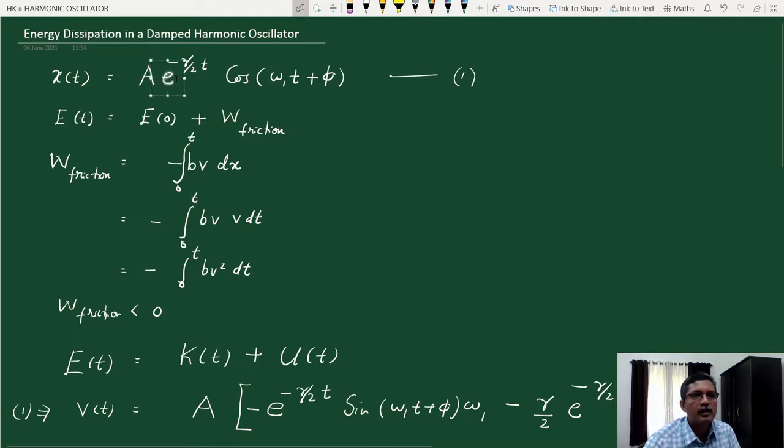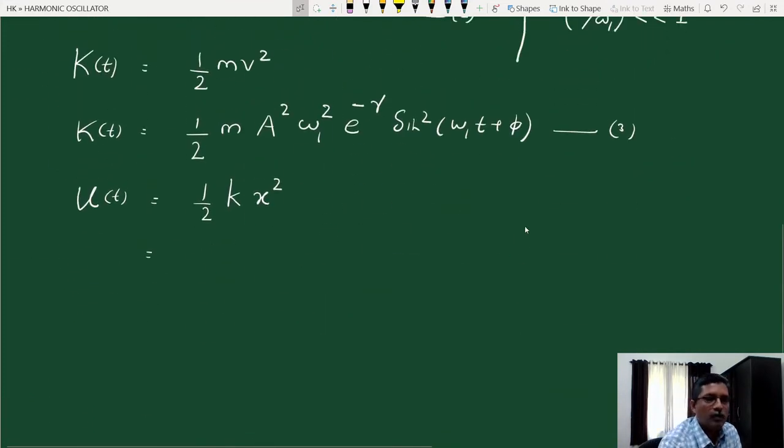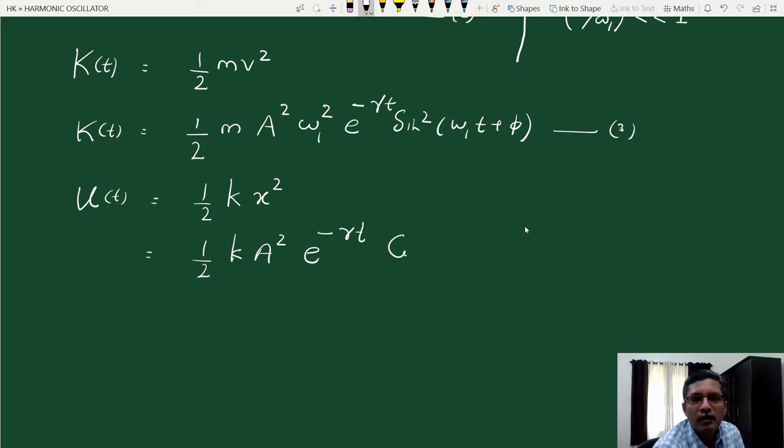So we get a square e raised to minus gamma t and cos square(omega 1 t plus phi). So we have half k a square e raised to minus gamma t, there is a gamma t here also as in equation 3, cos square(omega 1 t plus phi). This is potential energy at time t, equation 4.